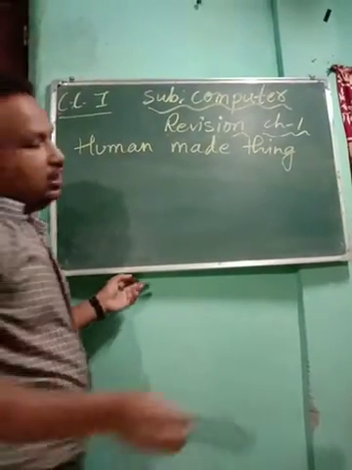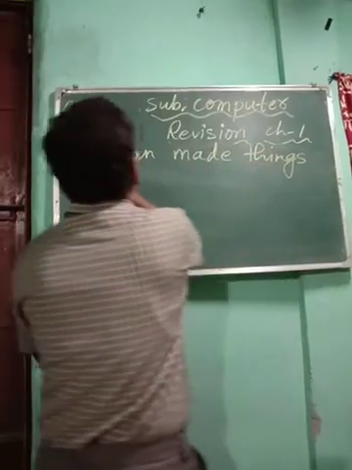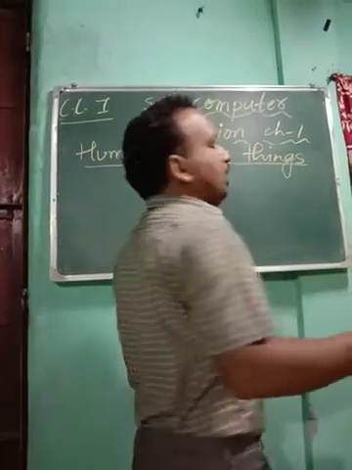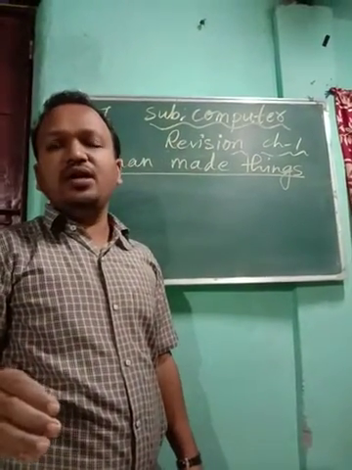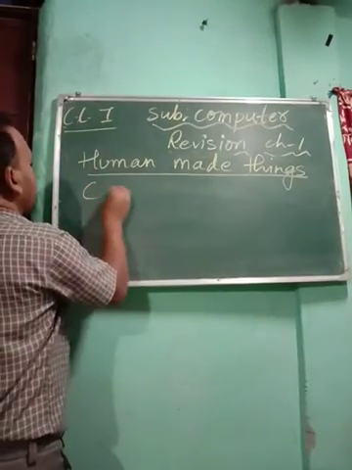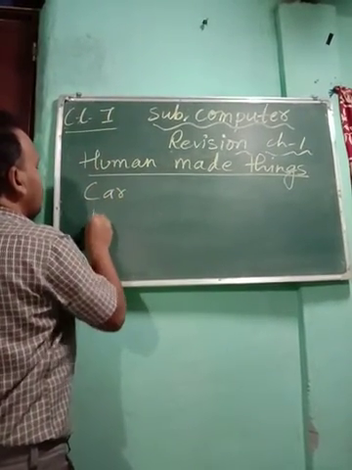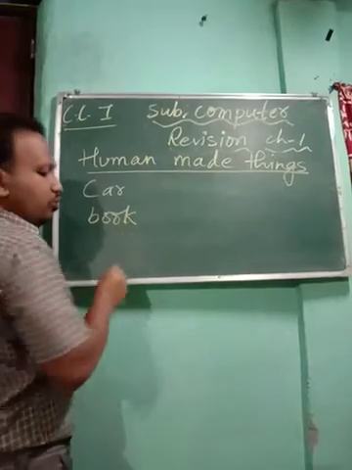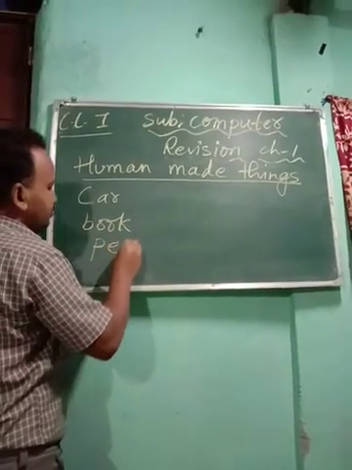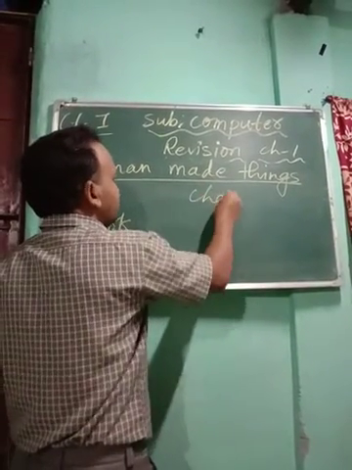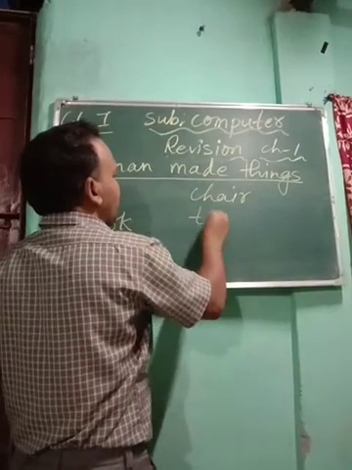Now you see, human made things are those which are made by human beings, which are not given by nature. For example, car, book you are reading, pen, chair, table.